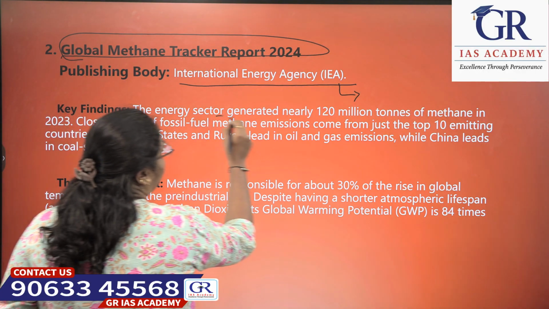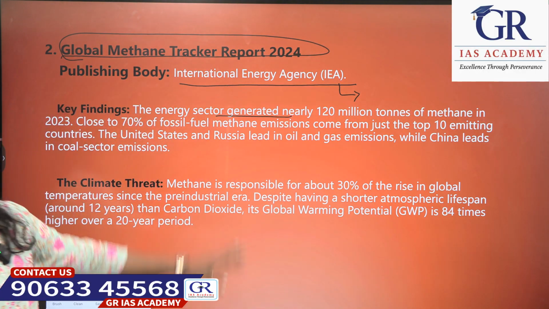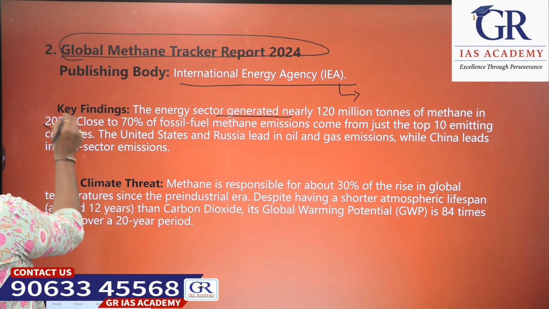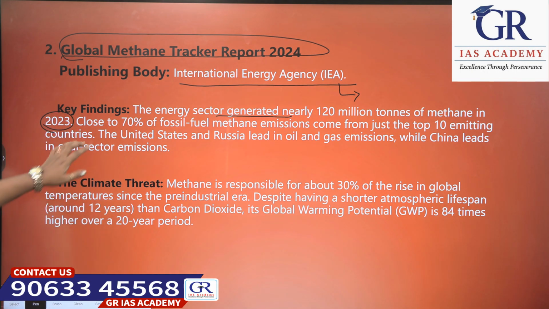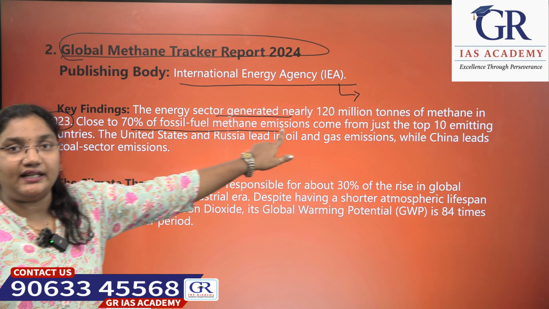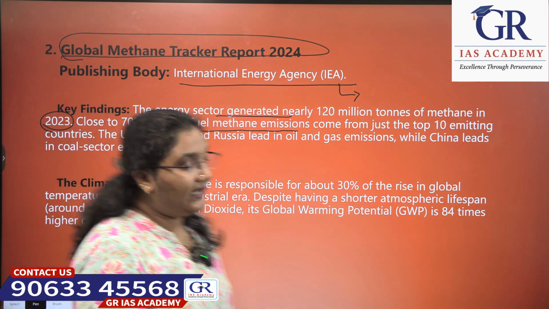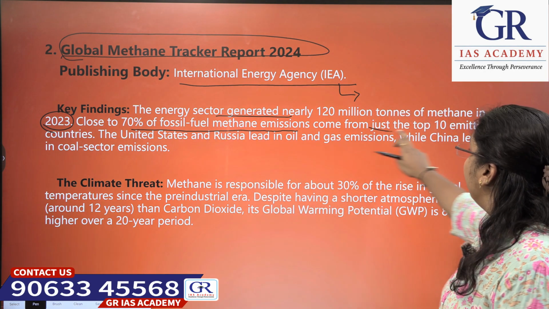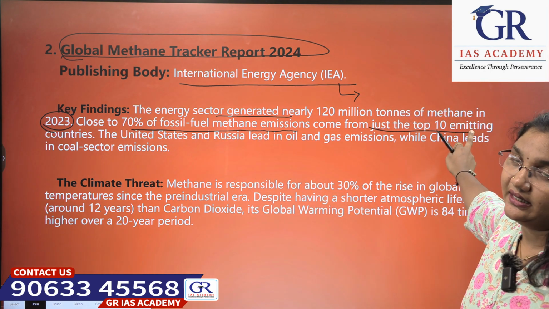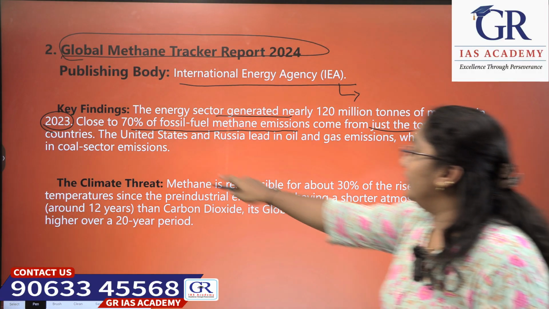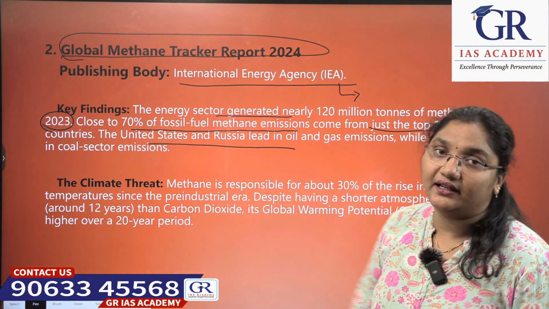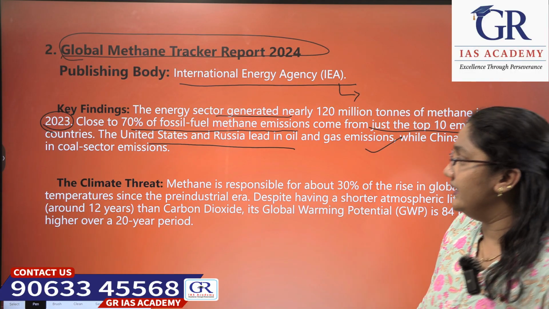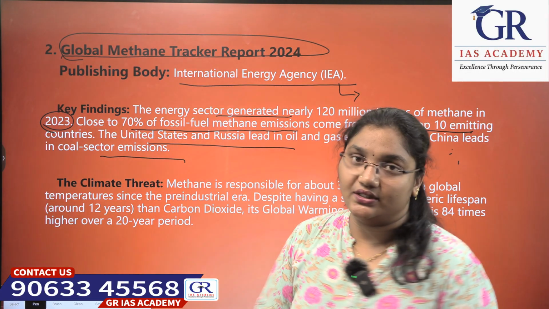The energy sector generated nearly 120 million tons of methane in 2023, and close to 70% of fossil fuel methane emissions come from just the top 10 emitting countries.